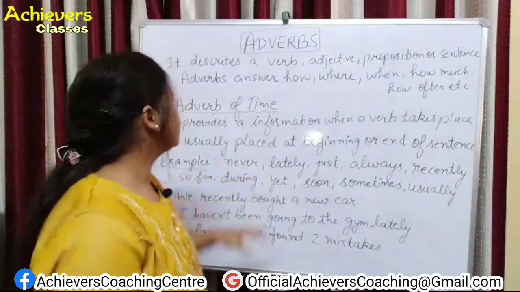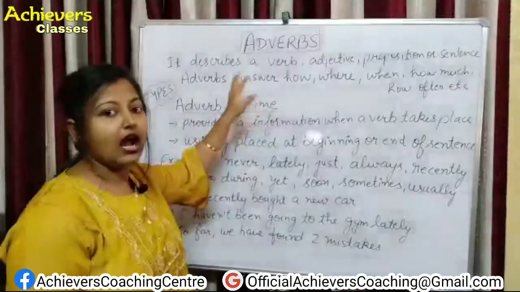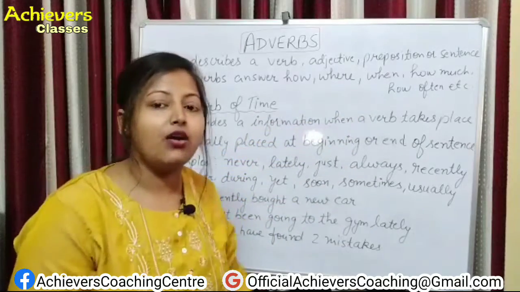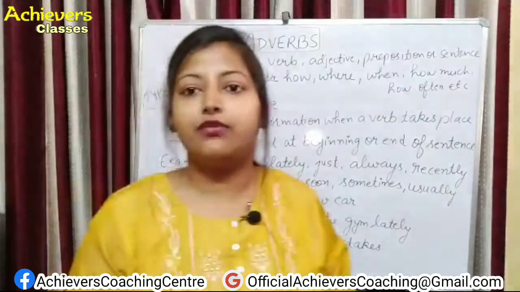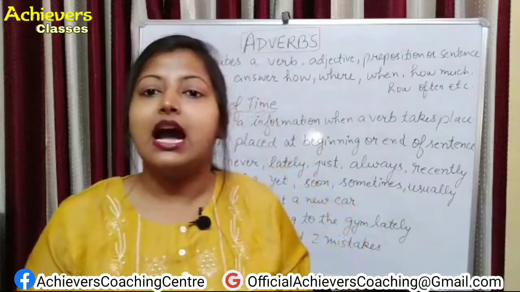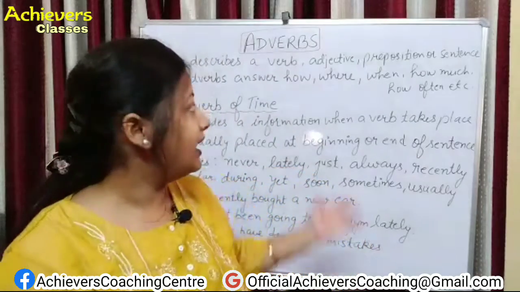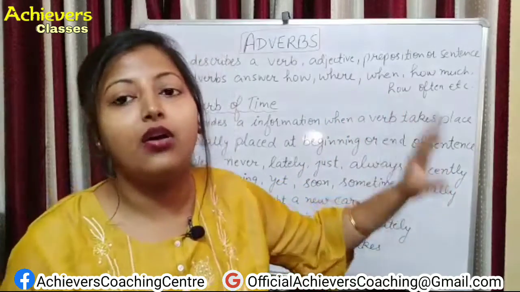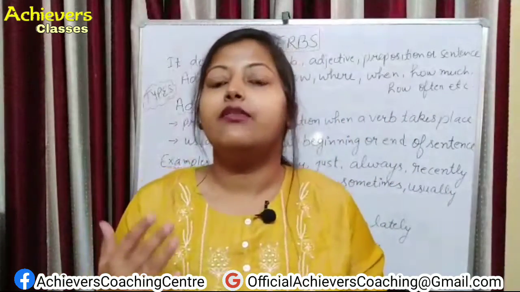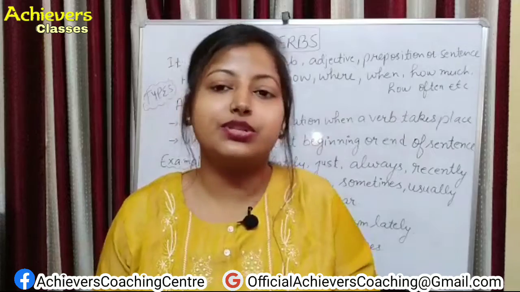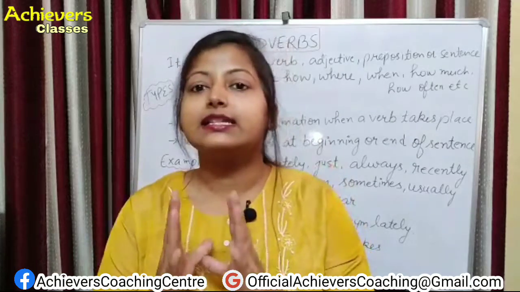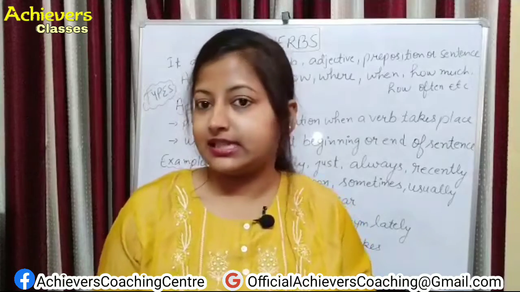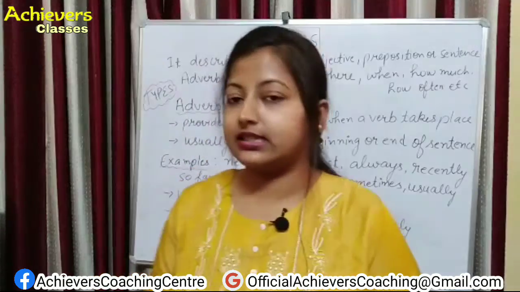In more detail we can say adverbs can answer how, where, when, how much and how often you do that work. So an adverb describes these things: how you do that work, where you do that work, when, how much you have done that work, how often you do that work. So when you get the answers to these questions, that means that word is describing the adverb. Okay, so we have 5 main basic types of adverbs. So first we'll discuss that.